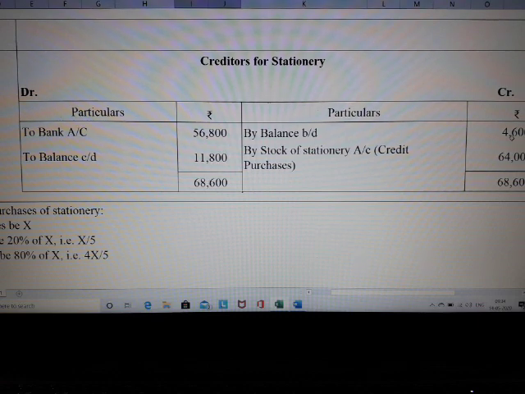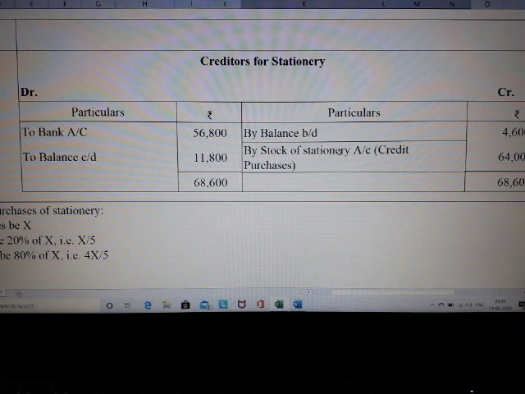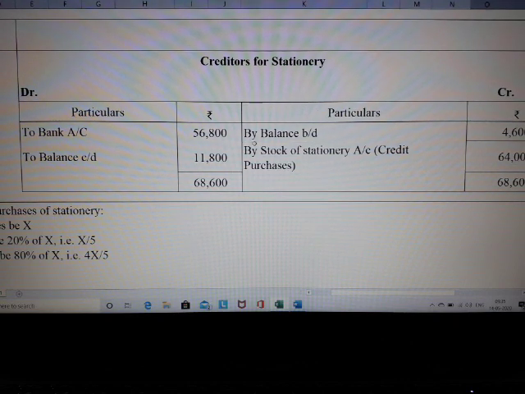Whereas on my credit side, I got only the opening balance. So the difference between these two sides comes to an amount of rupees 64,000. This 64,000 is nothing but my credit purchases, that is my balancing figure. So I have derived my credit purchases by preparing my creditors account. So my creditors account is over.